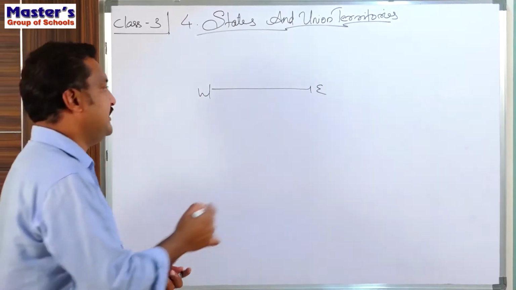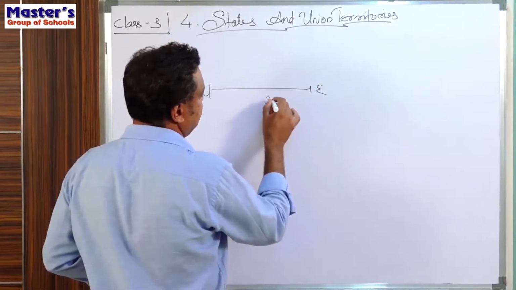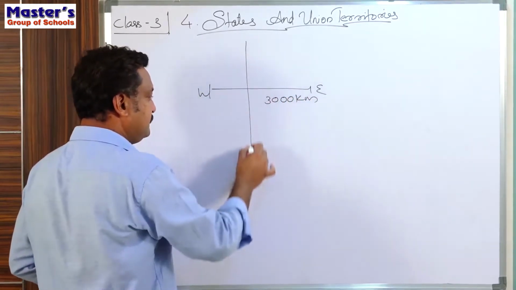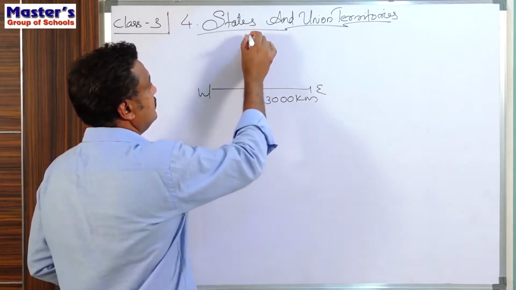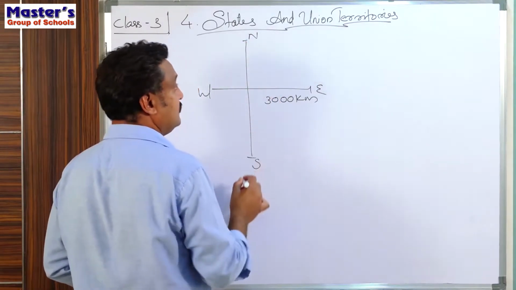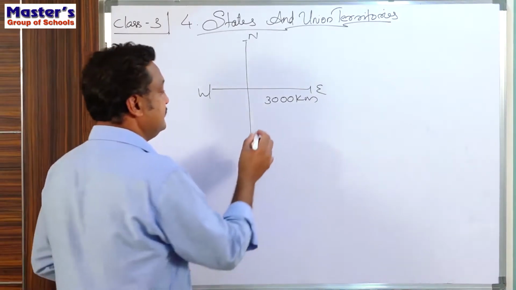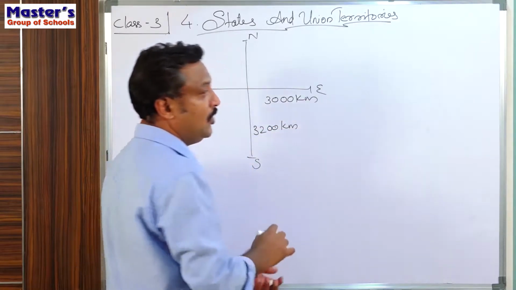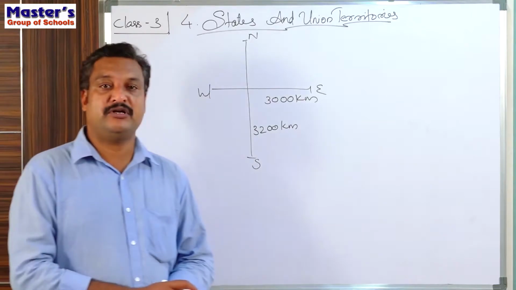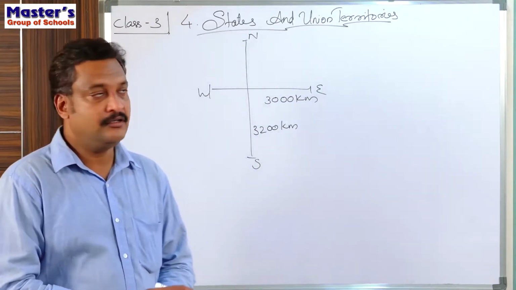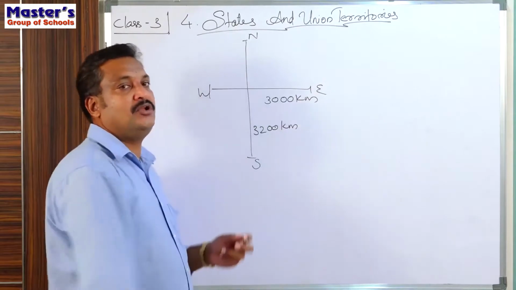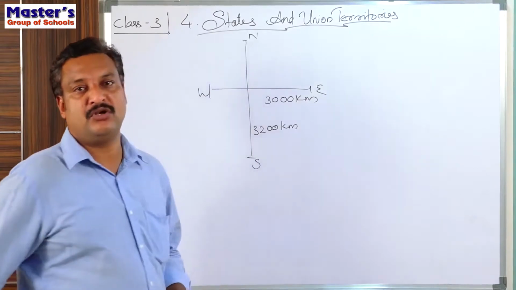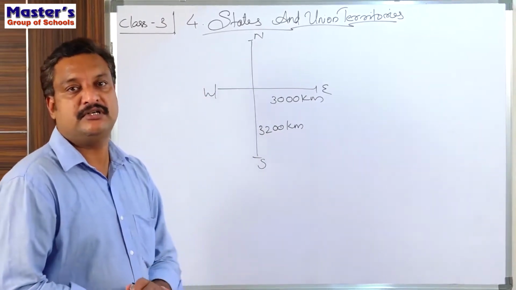In the east-west direction, the country is around 3000 kilometers long, and in the north-south direction, the country is around 3200 kilometers long. Okay, it's not a small country. Clear?